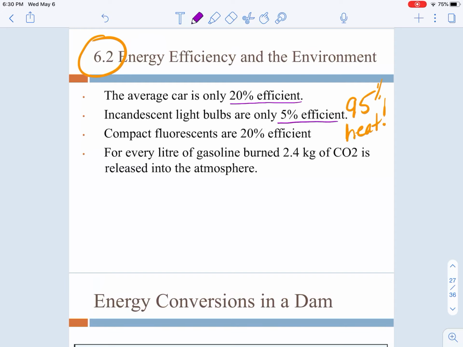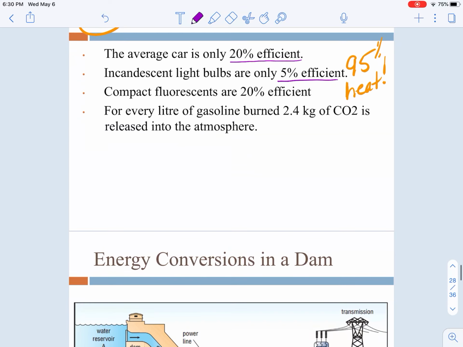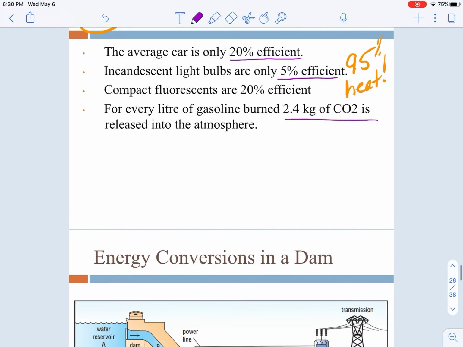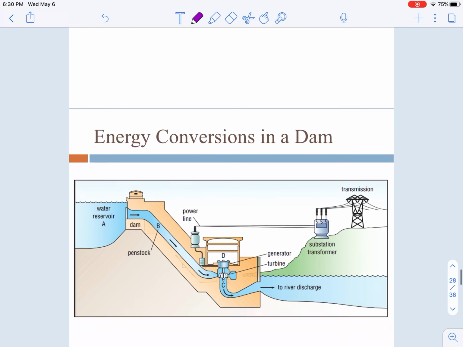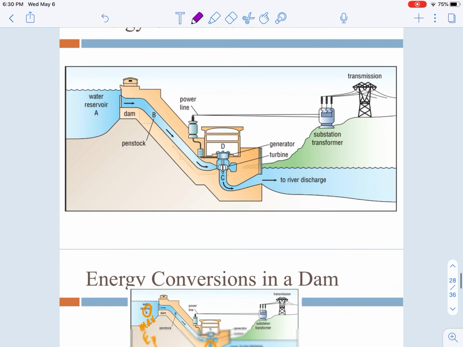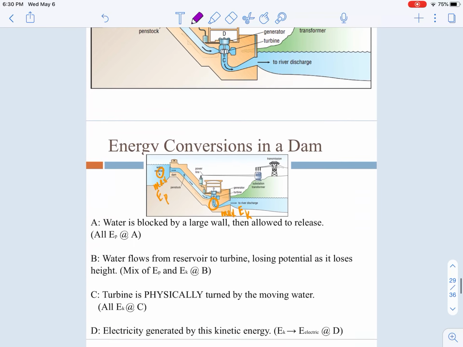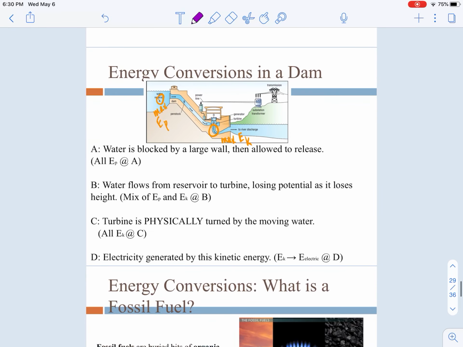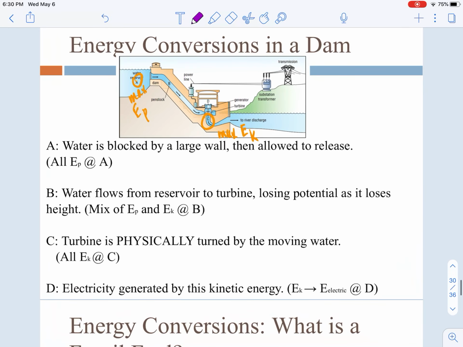So if you're using that light bulb to heat where your chicks are hatching, or your cat house or dog house or something, then you're using it for more of its actual better design, because it's actually giving off mostly heat. So we're looking at how much carbon dioxide, though, is released into the atmosphere when we burn fossil fuels. So we'll mention that again coming up here.